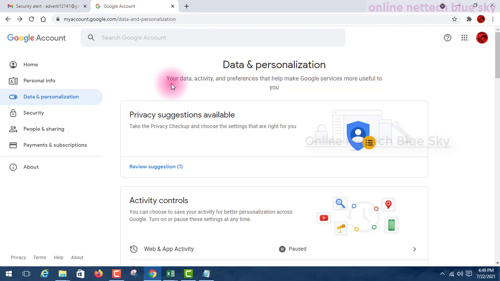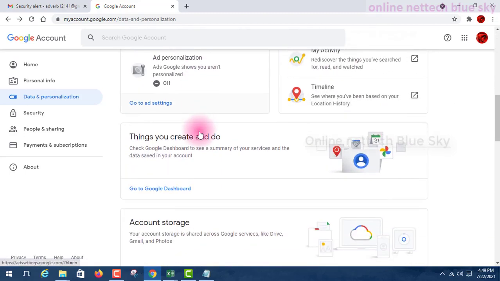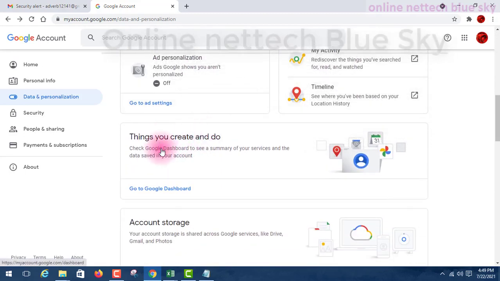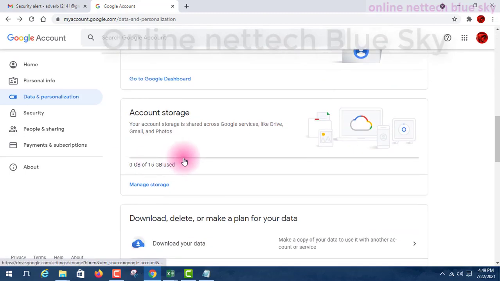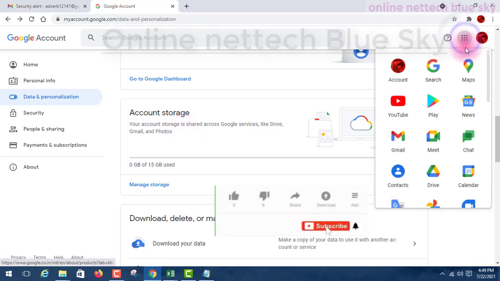But Google created account storage in Google Drive, an online store for your data. I will show you some videos on Google Drive next.